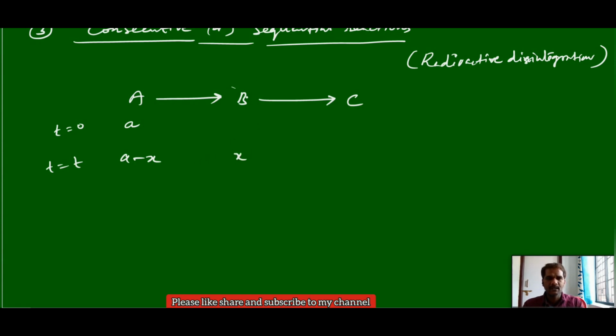But see, B also can undergo consumption. Let us assume some y amount can undergo decomposition, then it can form y amount of C. You can see this kind of relation at a time t: A minus x, and this is x minus y, and this is y.